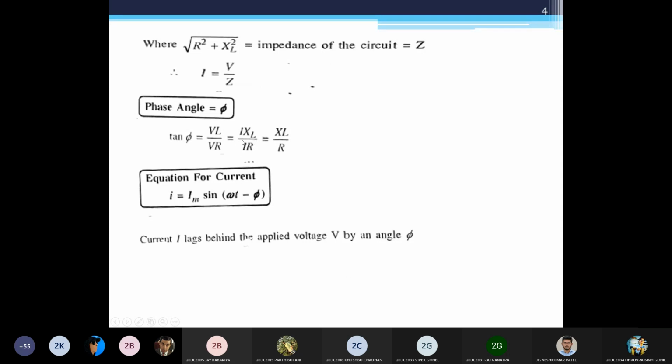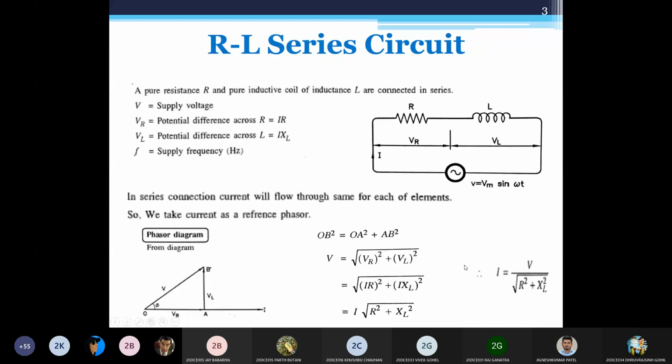Where it is. It is not directly given, but cos phi. Again, you will have one more triangle which looks like this, where you will have R, XL, and then Z like this. And this is my angle phi. This phi and this phi would be same, because this is the reason why that has been created.